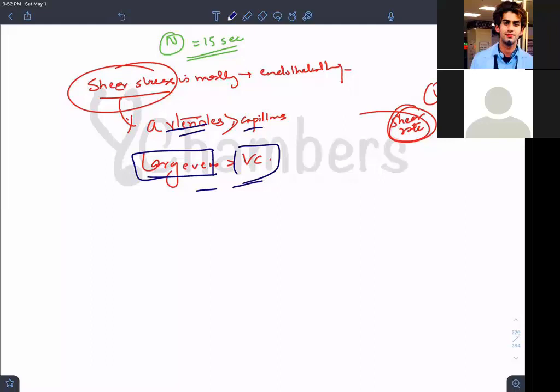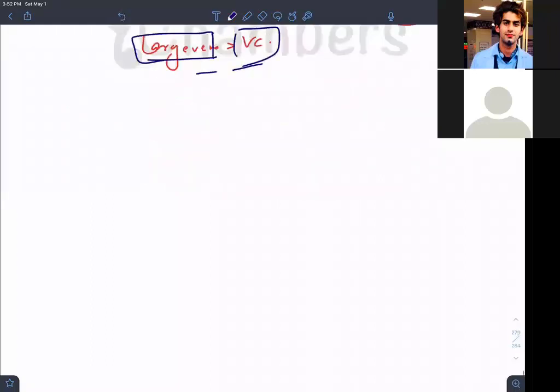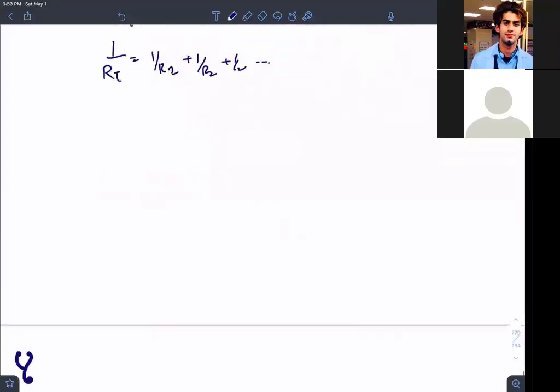Now yesterday I had told you a resistance concept, isn't it? I had told you R total is equal to R1 plus R2 plus R3 in series, and in parallel arrangement it becomes 1 by RT is equal to 1 by R1 plus 1 by R2 plus 1 by R3 and so on. Now yesterday we said vasoconstriction, isn't it?